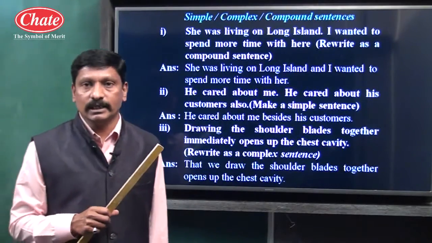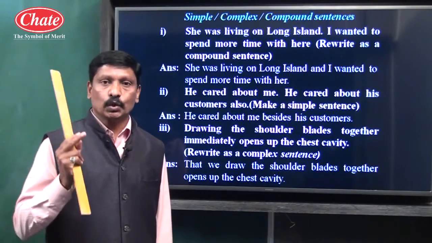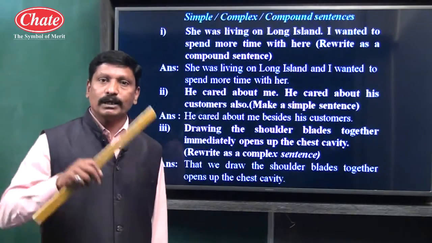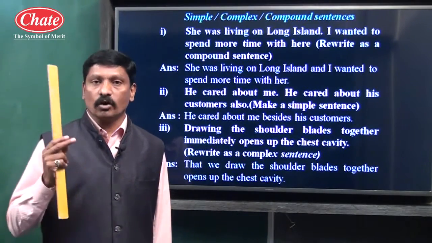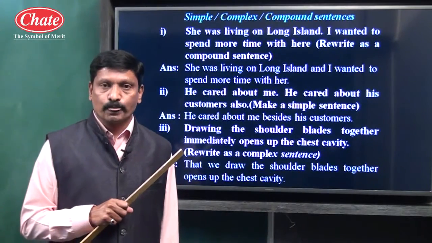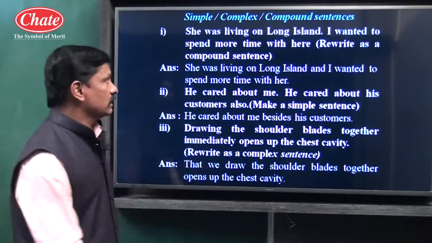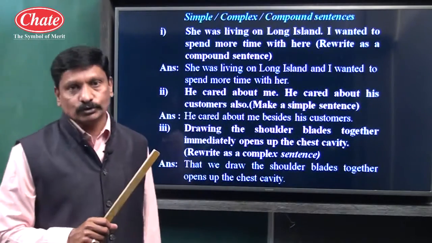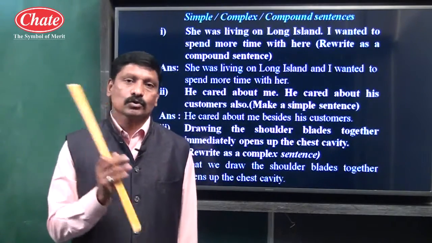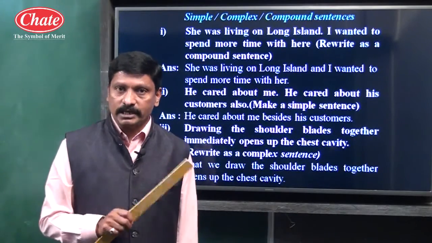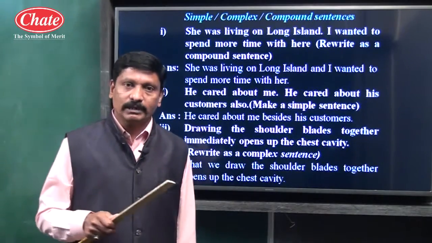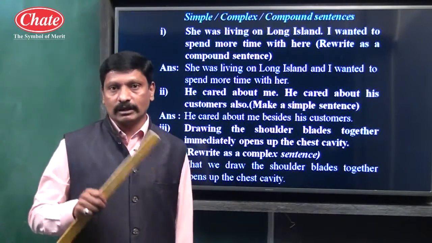And third type, compound sentence. Compound sentence is a sentence which contains at least two main clauses, independent clauses, principal clauses. And principal clause or independent clause or main clause is a clause or that part of sentence which gives us complete sense. And to make a sentence compound, we have to use appropriate coordinating conjunction, means coordinator like and, yet, but, or, as well as, not only but also, either or, neither nor, etc.